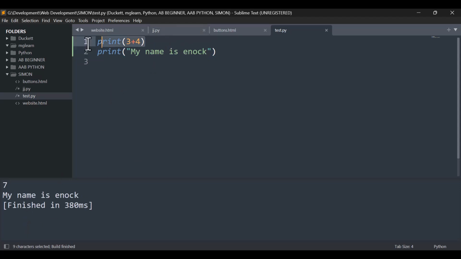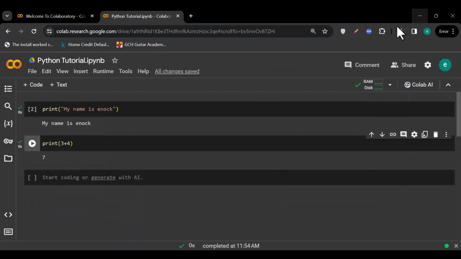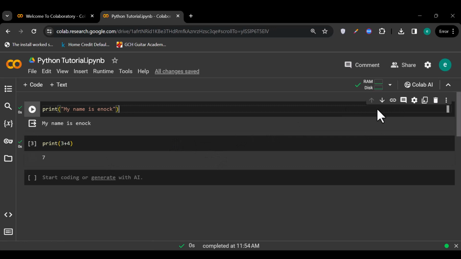But sometimes you may not want to run all this code at once. So for the simplicity of this tutorial, I really want to use these cells. These are called cells, and they make the code sort of cleaner. I don't know if I'll be able to share these notebooks later on, but I think I will share it with you guys, so that in case you need to reference any code that I've written here, you can check the link. It will be one link, one notebook where we run everything. In case you want to copy a piece of code, you will just come into Google Colab, copy everything into your code, and everything will just be working fine.